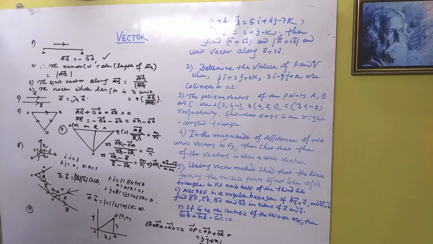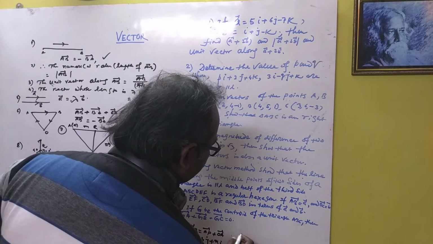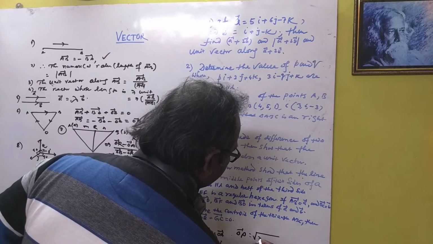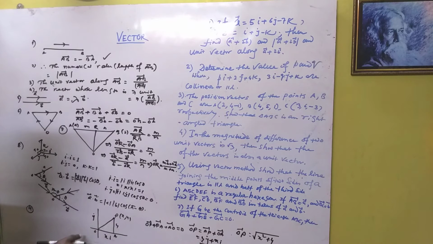Students, see carefully, this is the easiest method of finding the vector OP related to the position vector (x, y). If we find the length of that vector, mod of OP is root over x square plus y square, with the help of the Pythagoras rule.